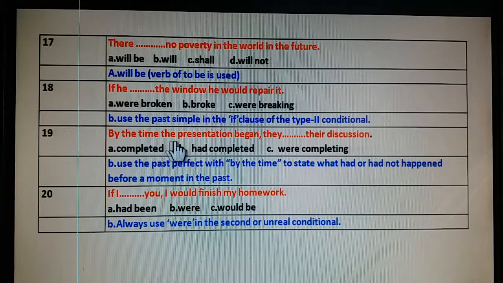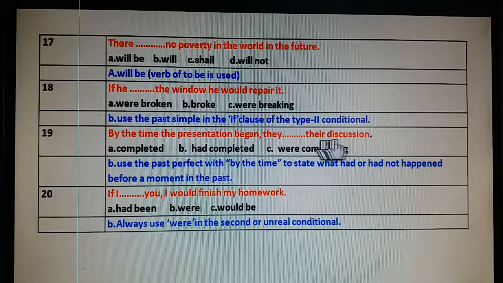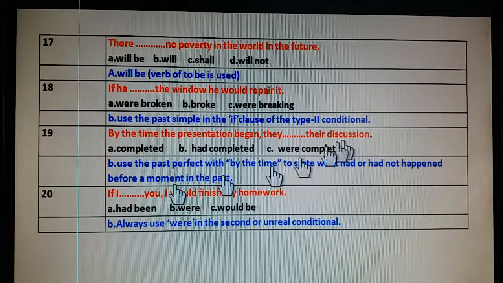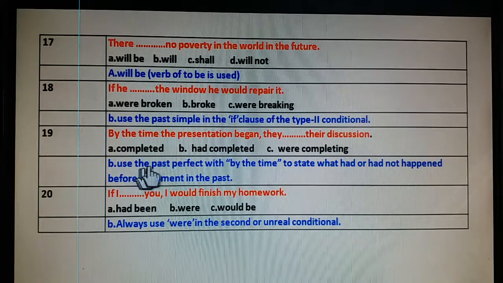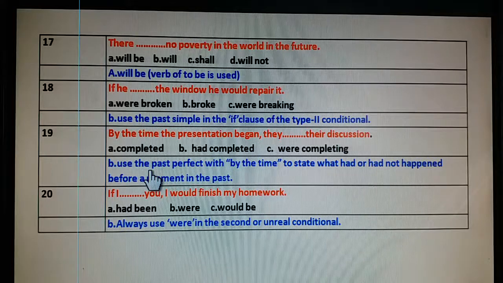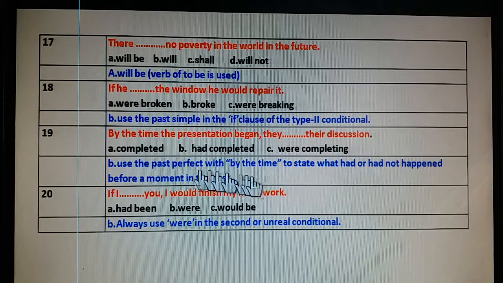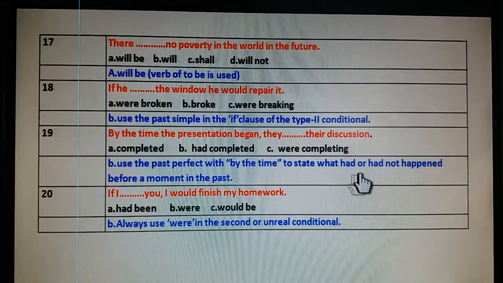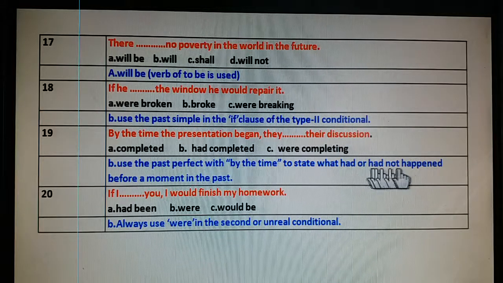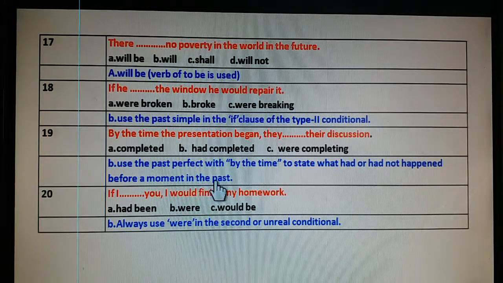By the time the presentation began, they had completed their discussion. The law is that we use the past perfect with by the time. By the time is a phrase. We must use past perfect with it to state what had or had not happened before a moment in the past. By the time the presentation began, they had completed their discussion. We will use past perfect with by the time.